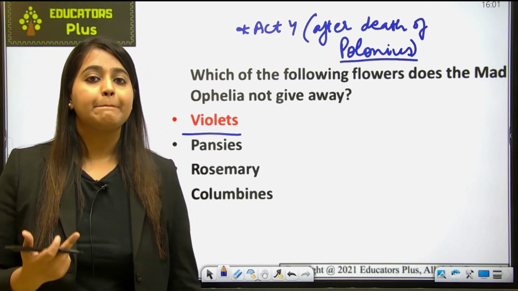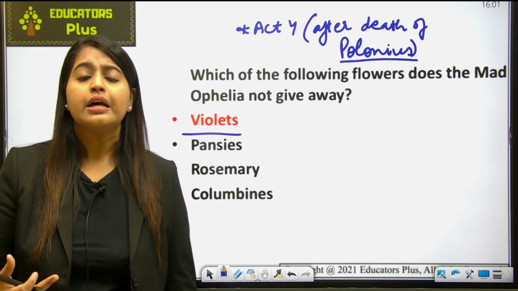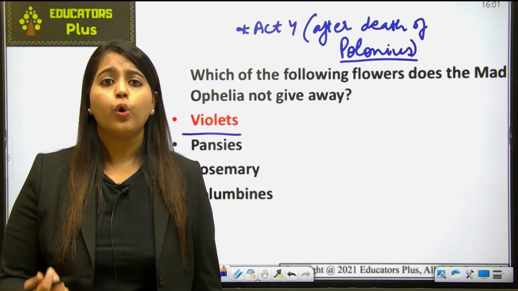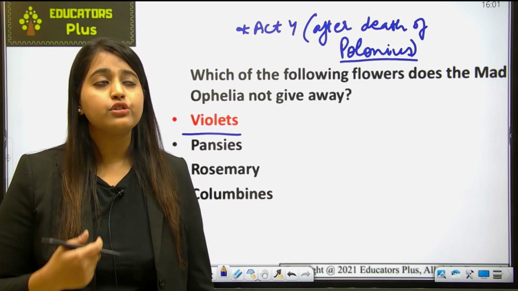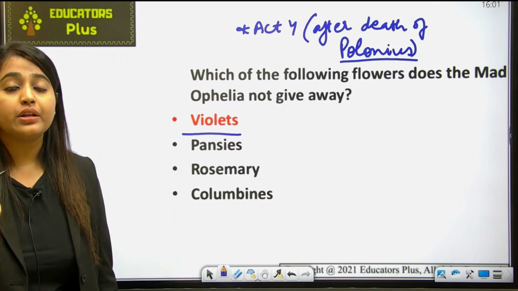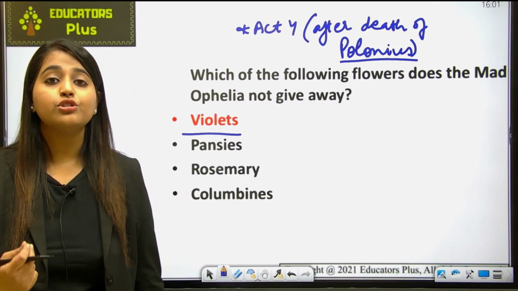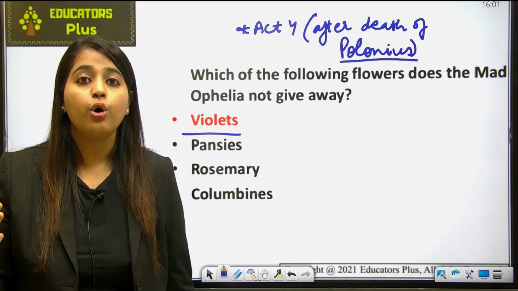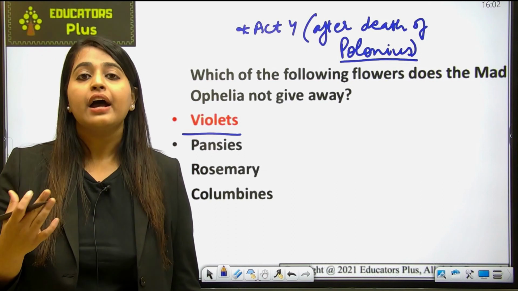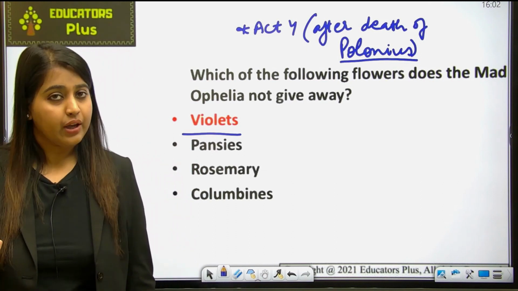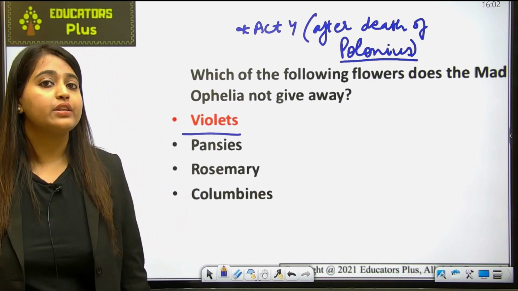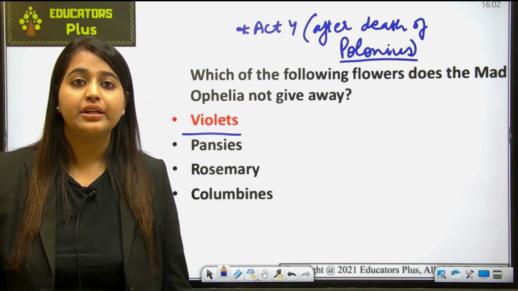Varied meanings can be put on paper, and this also denotes her complex personality. And what kind of flowers does she actually pass out? She passes pansies, rosemaries, fennel, columbines, and daisies. All these are the flowers she gives to the people she met during the walk in the hall. Ophelia also said that she has no vision left, that she cannot see the future. Everything is gloomy in front of her, and all has withered when her father died.